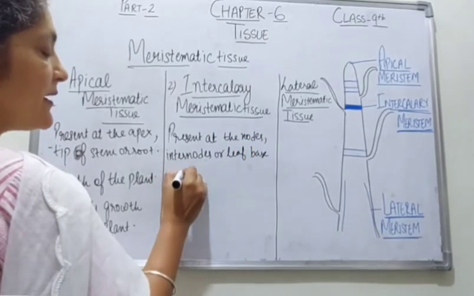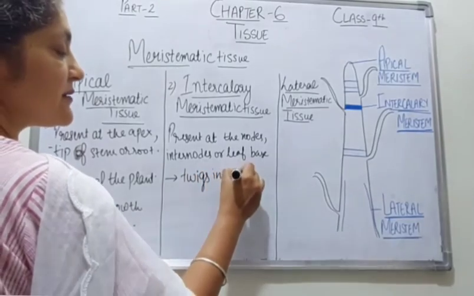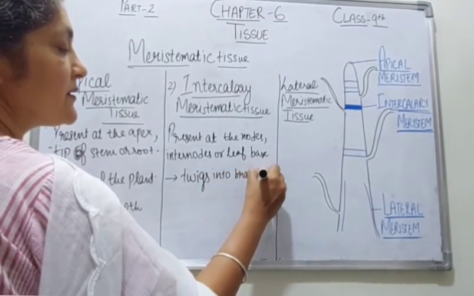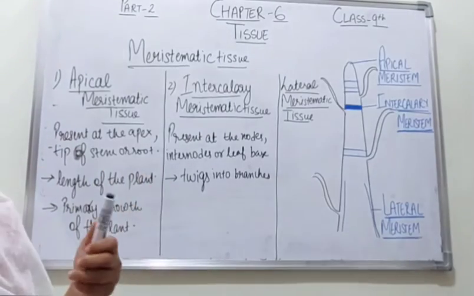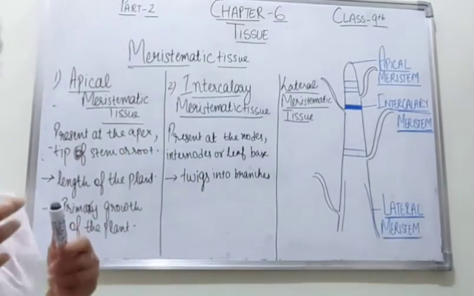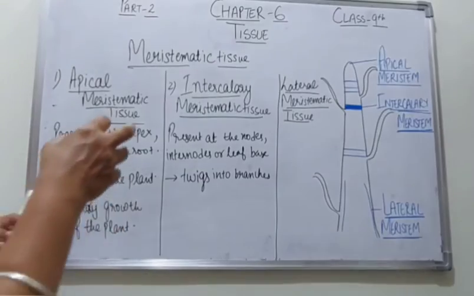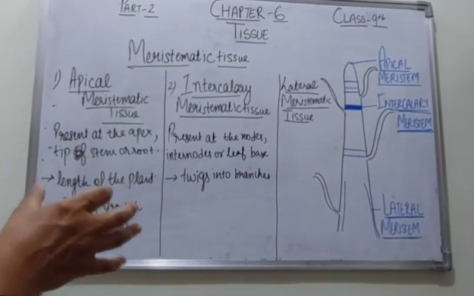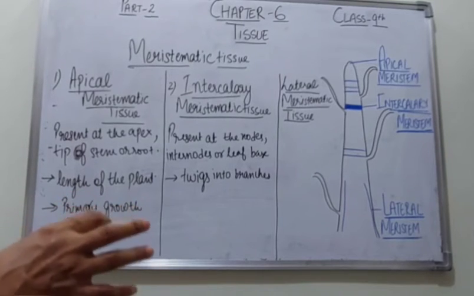What do they do? They convert the twigs into branches. They grow the branches and they also bring new branches in the plants. They are responsible for developing new branches in the plants, and the intercalary meristematic tissues are present at the nodes, internodes or leaf base.